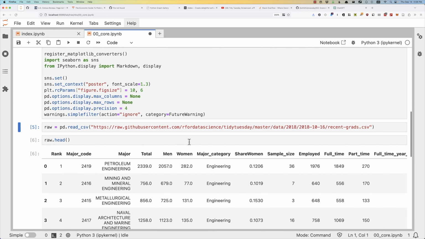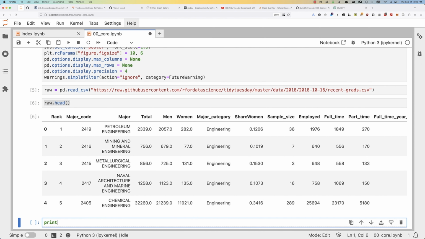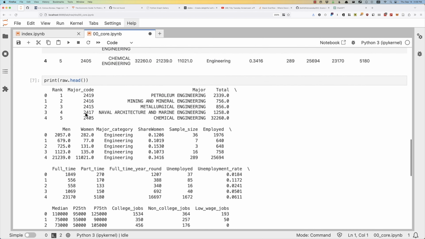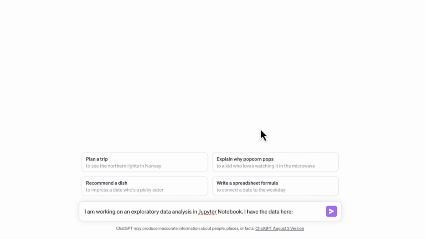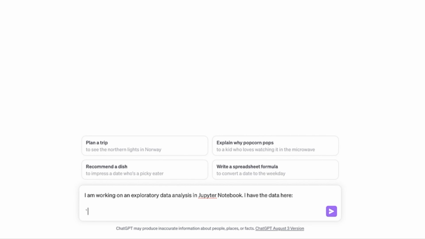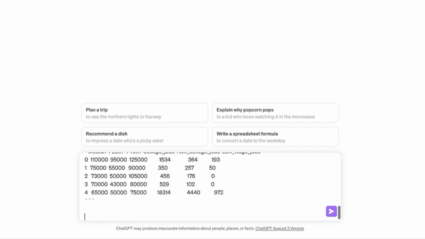Let me do something here. Here's an example of the data. Please suggest a structure to the Jupyter Notebook and some code to get started.